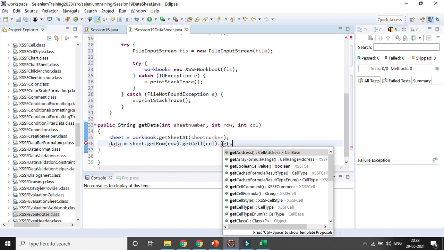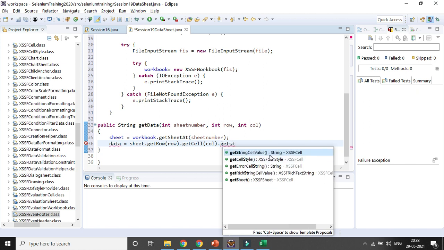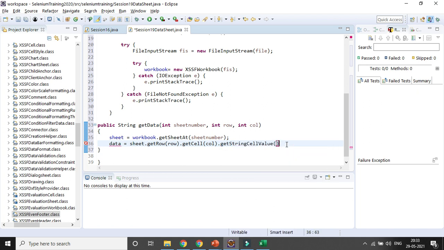You can see the return type is XSSFCell, right? So first will be the path of the Excel sheet, then Excel name, then sheet name, then row, then get cell, and then the value of the cell. So that is the hierarchy. We are simply following, nothing more, right? As the data type, it will be string, so I need to store it in some string. Then I need to return the data. As it is a method, we need to return, because I have already given the return type as string, so I need to return it. Okay, and then that's all for this method.